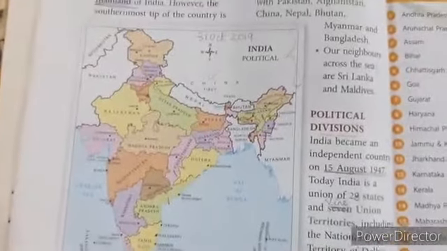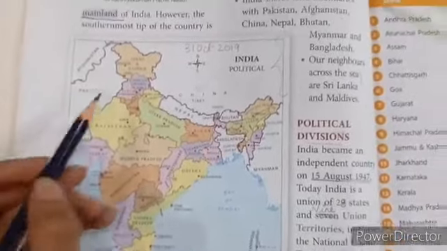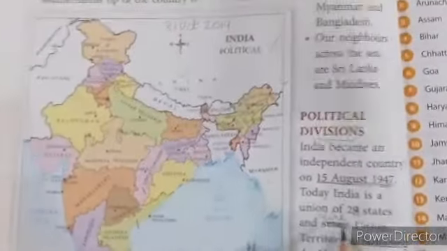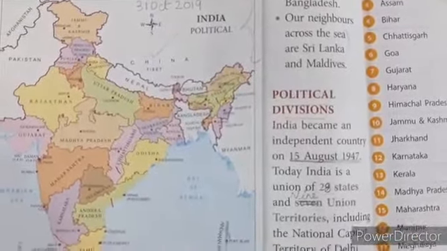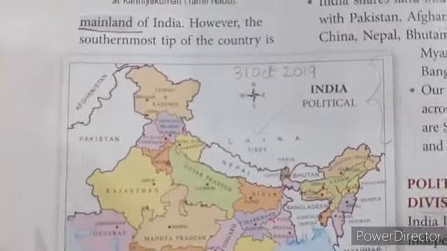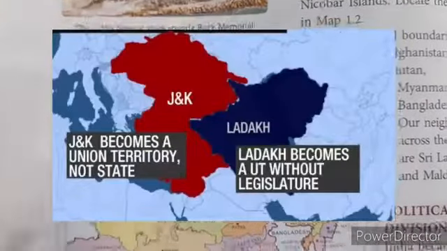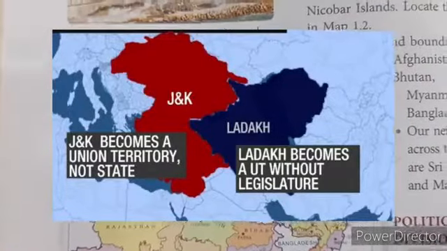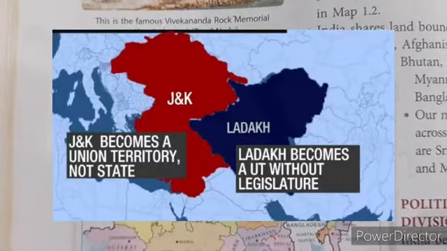But what about union territories? Before, we were having 7 union territories, and you must be wondering, Jammu and Kashmir is added to them, so there should be 8 union territories, not 9. So children, Jammu and Kashmir has been divided into 2 parts. The first part is Jammu and Kashmir, and the second part is Ladakh.